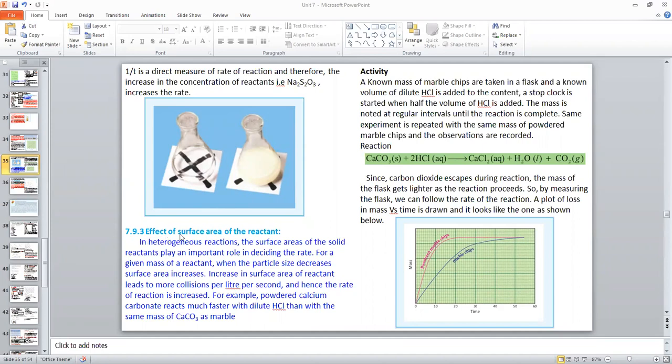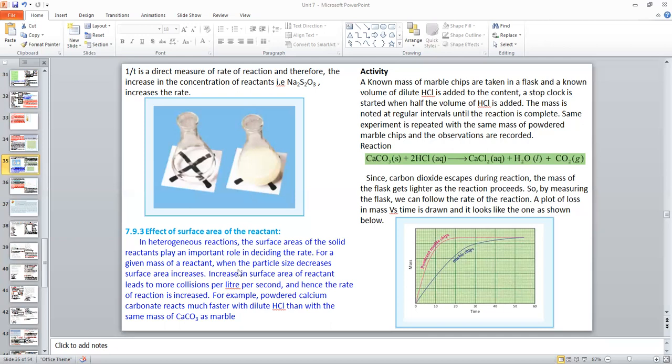Then effective surface area of the reactant. In heterogeneous reactions, the surface area of the solid reactants plays an important role in deciding the rate. In the homogeneous reaction, the surface area of the reactant has no effect. But in the case of heterogeneous reaction, the rate of reaction depends upon the surface area of the reactant.